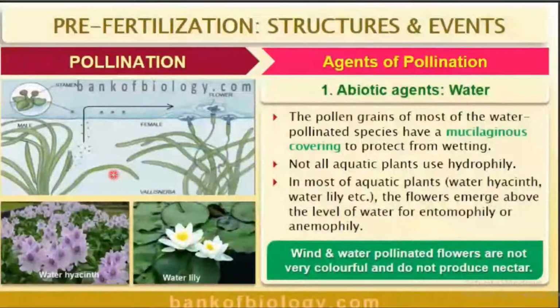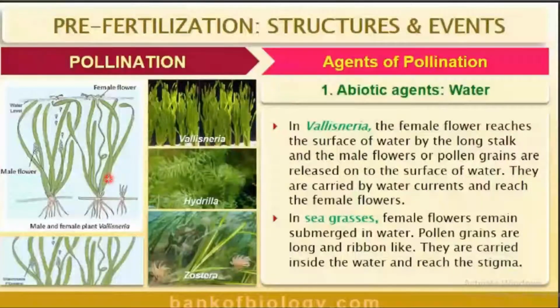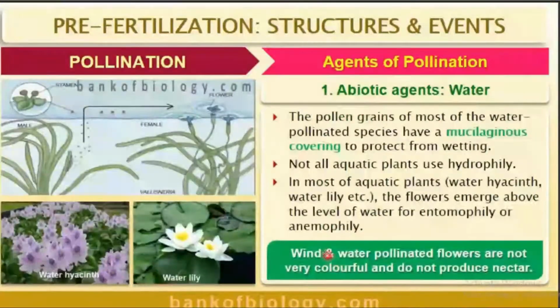Yes, in the case of Zostera, which is known as seagrass, you can see the female flowers remain submerged in water. Pollen grains are long and ribbon-like. They are carried inside the water and reach the stigma.